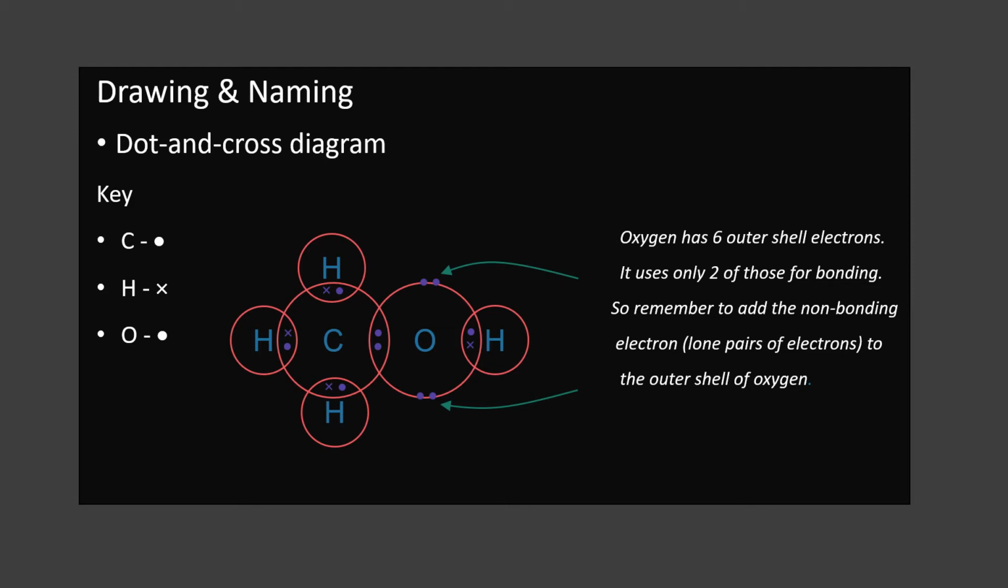So there are 4 electrons left without sharing. Those electrons, what do we say? Non-bonding electrons, or else we can say lone pair of electrons. So remember to draw that lone pair of electrons as well. Don't forget that. If you don't draw, it is wrong. So remember to add the non-bonding electrons, the lone pairs, to the outer shell of oxygen. Then remember to write the key also.